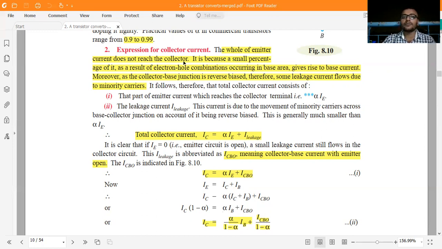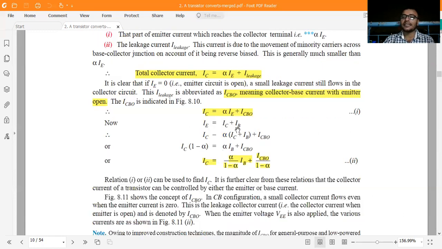The whole of the emitter current doesn't reach the collector, because a small percentage of it recombines as electron-hole pairs in the base area, giving rise to the base current. Moreover, the collector junction is reverse biased, therefore some leakage current flows due to minority carriers.